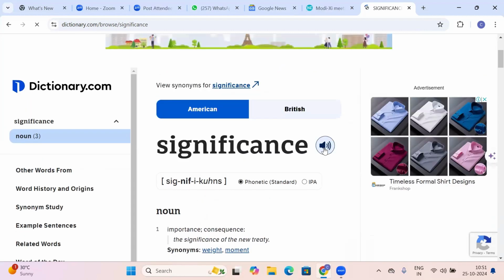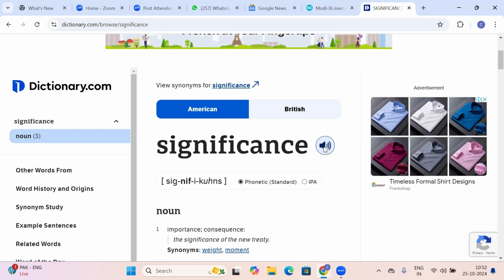Now, the phonetic spelling is there. Now I have to make it read also. For that I have to record the sound, so let me share the computer sound right now. Let me say, let it read. Significance. Significance. So we are able to understand the meaning, how it is used in a sentence or a story or a paragraph. We are able to get the version in different languages, whether it is Kannada or Malayalam or Hindi, and we are able to understand the pronunciation and the actual meaning.